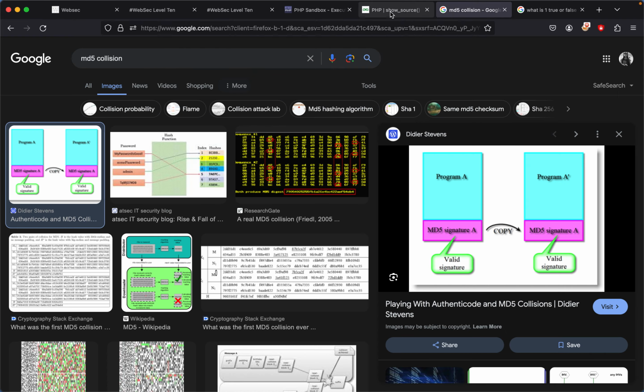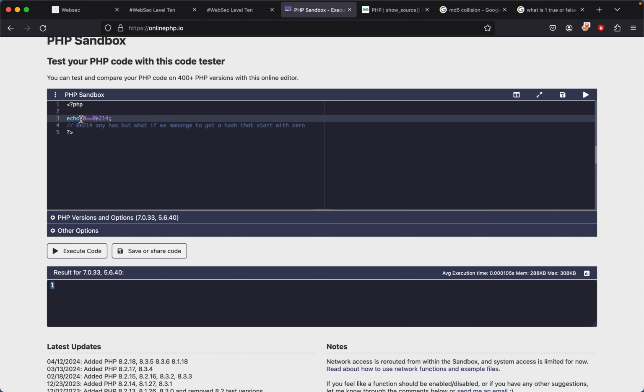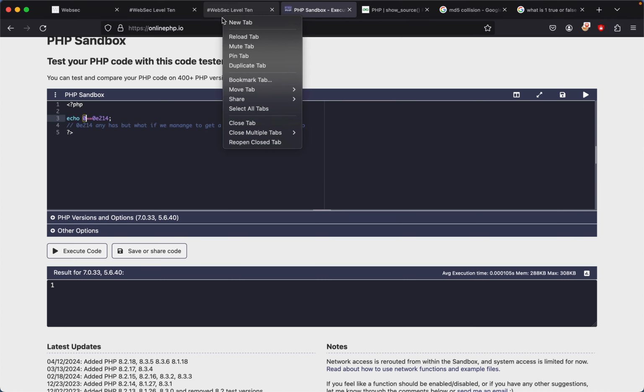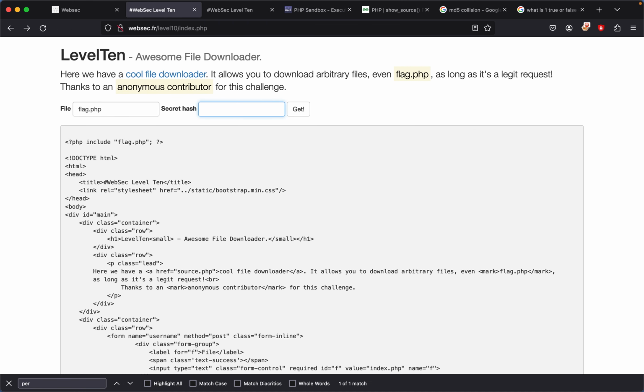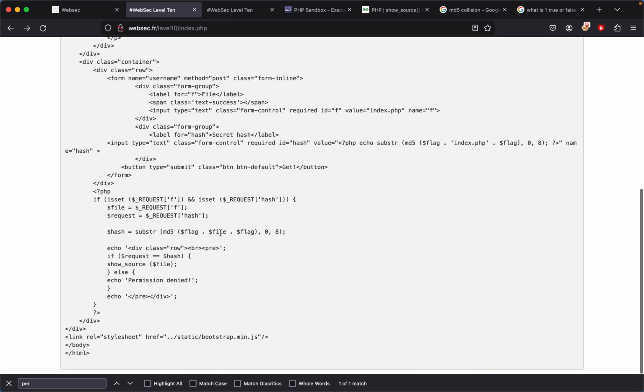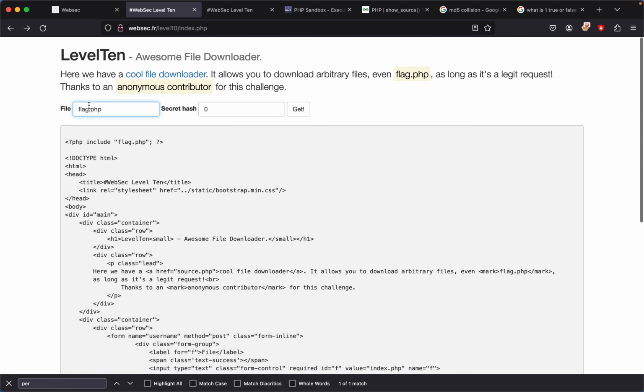So that's one thing to consider: if we insert this value right here as 0, secret hash as 0, then all we need to do is find a way to generate a flag.php file to generate a 0. That's all. And if you check right here, we also have control over whatever we put in as a file. So what if we generate a flag.php name that is going to be equal to 0?